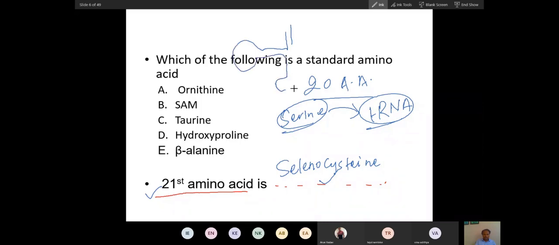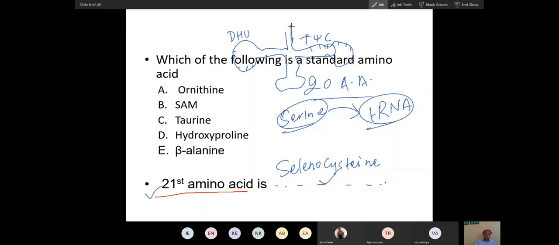tRNA has this anticodon loop. This is the T-psi loop. You know what T is? Thymine is generally not present in RNA, only in tRNA. Psi is a very peculiar base, a distorted type of uracil. Many pseudouridines and thymines are present in this loop, which is why it is called the T-psi loop. This other loop has a very high amount of the reduced form of uracil, which is why it is called the dihydrouridine, DHU, loop.